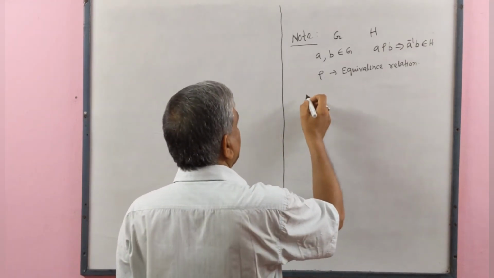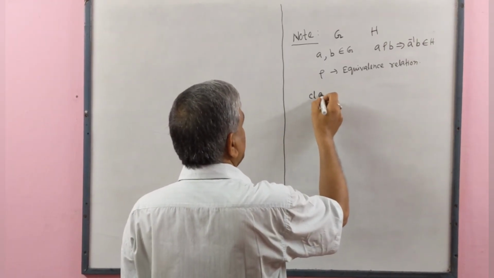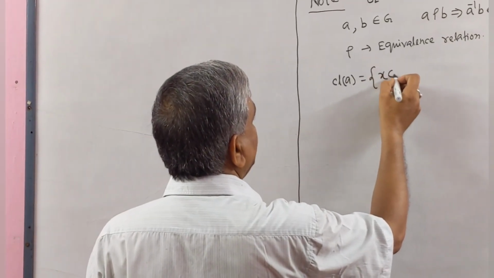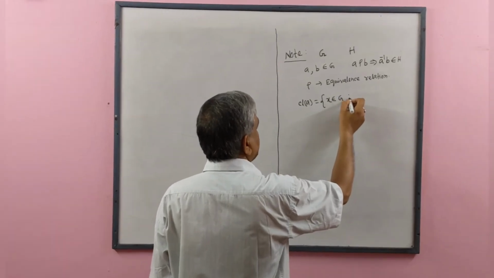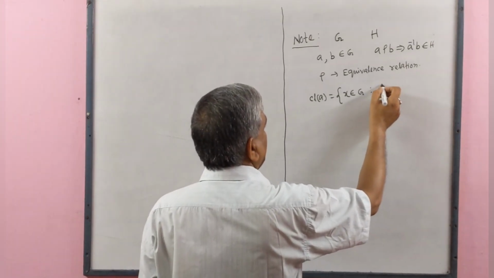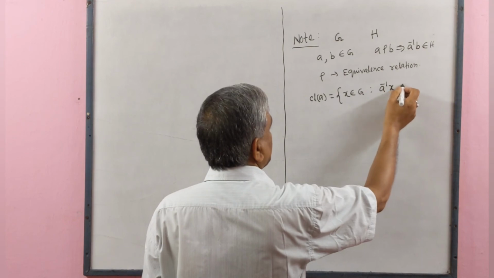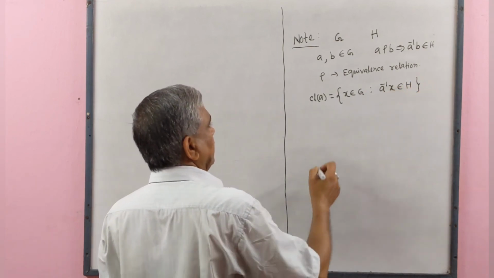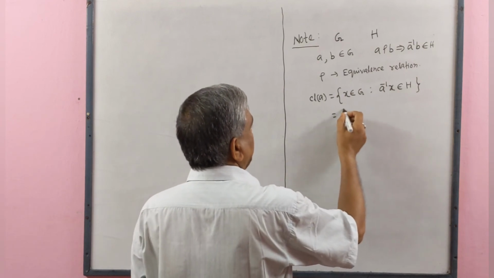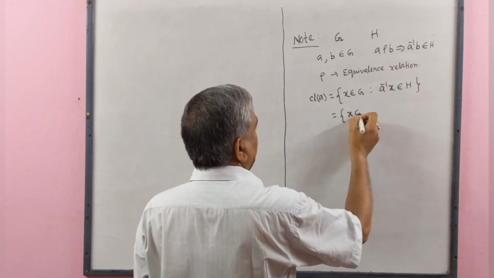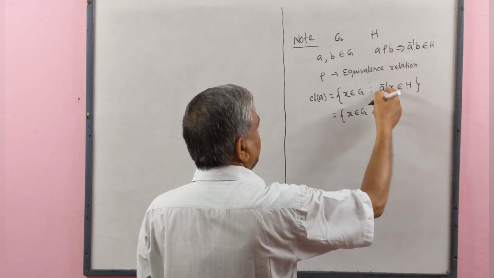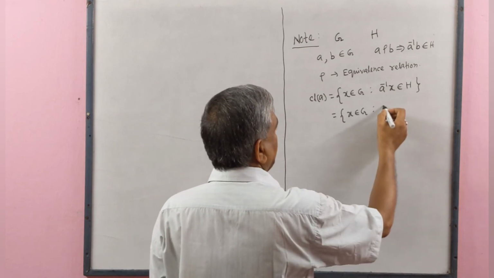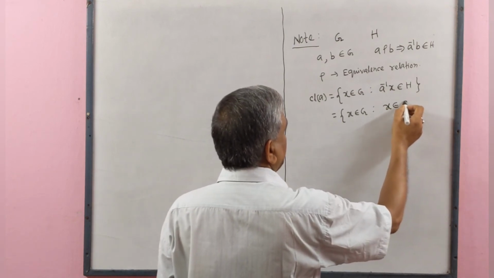Let us consider class A. Class A means it contains all those elements X of G such that A inverse X belongs to H. We know that A inverse X belongs to H. That means X belongs to AH.